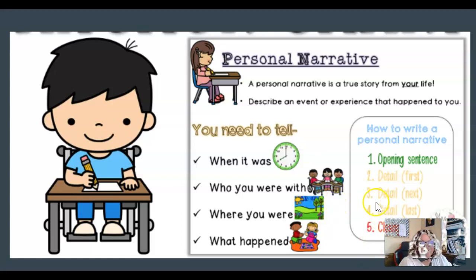What happened in your story? 3 paragraphs. First, next, last. We will be talking about your opening and your closing next week, not today. So your rough draft that you are going to be turning in 2 days is just the body of your paragraph. First, next, last. 3 paragraphs.